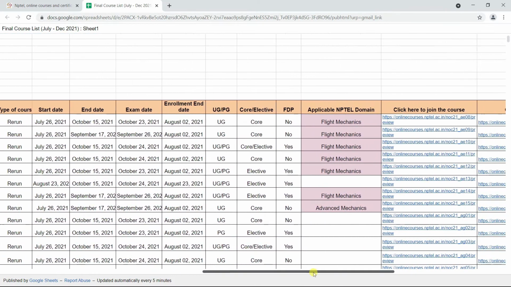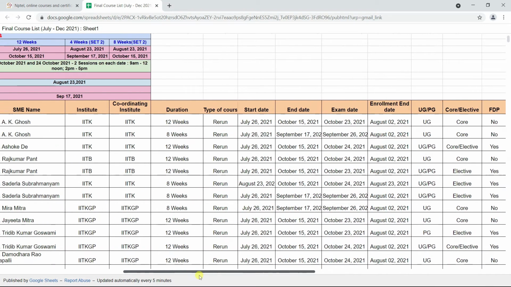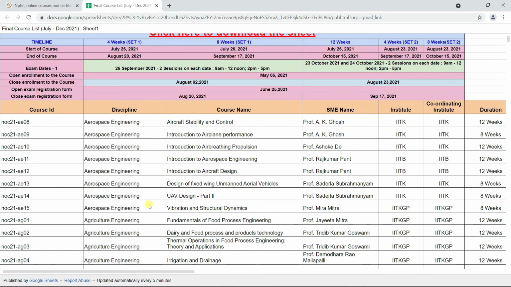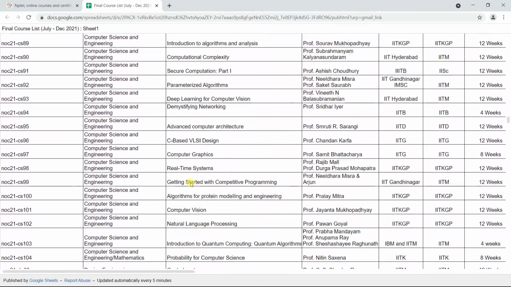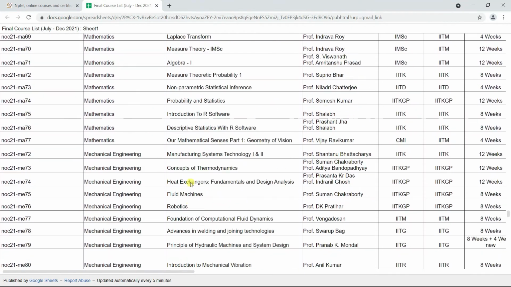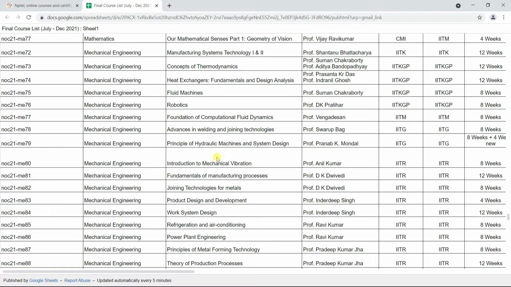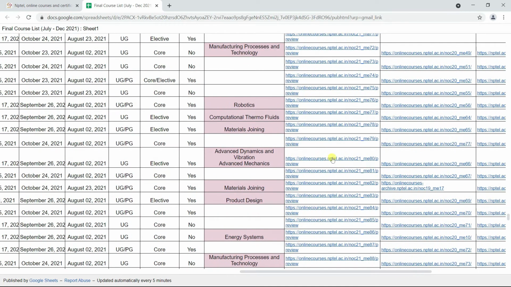If you scroll towards right side, you will see the links to join the course. You can go through this list and choose a course of your choice. Here I am choosing a course on Introduction to Mechanical Vibration under Mechanical Engineering discipline. To join the course, click on the link to join the course. Then you will be redirected to the course page.